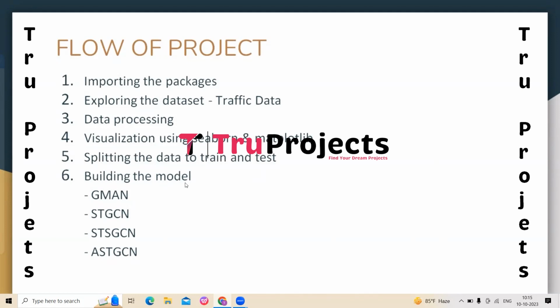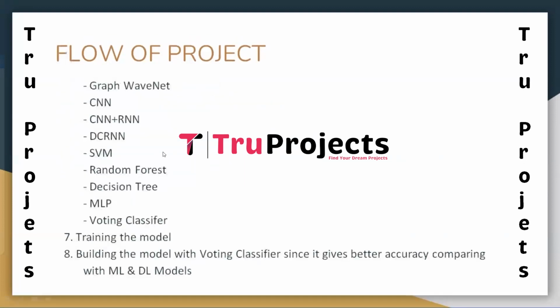Then we have building the model. Various traffic prediction models are constructed, ranging from traditional machine learning models like SVM, random forest, decision tree and MLP to deep learning models like GMAN, STGCN, STSGCN, ASTGCN, GraphWaveNet, CNN plus RNN and DCRNN. A voting classifier is also implemented, combining the strengths of multiple models for enhanced accuracy. So now coming to training the model. The selected models are trained on the training dataset, learning the patterns and relationships within the traffic data.